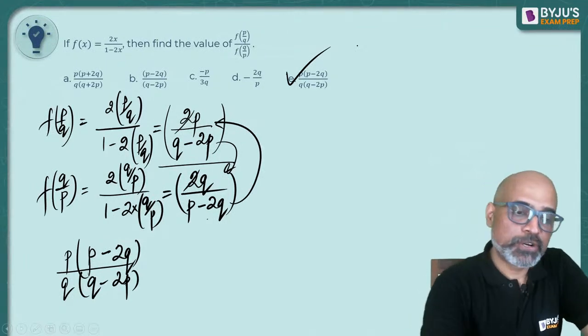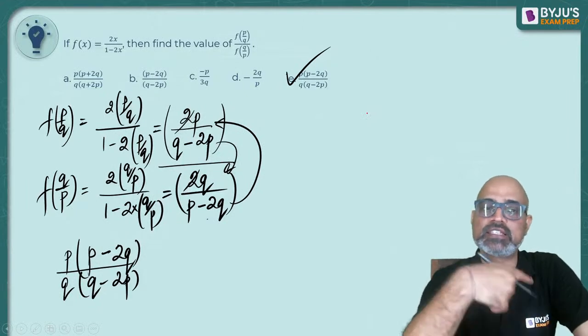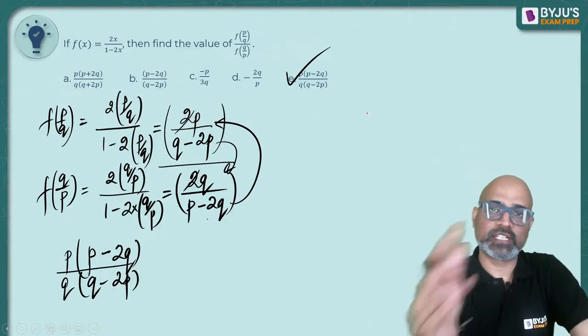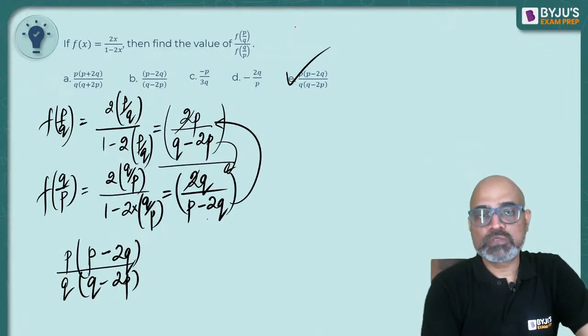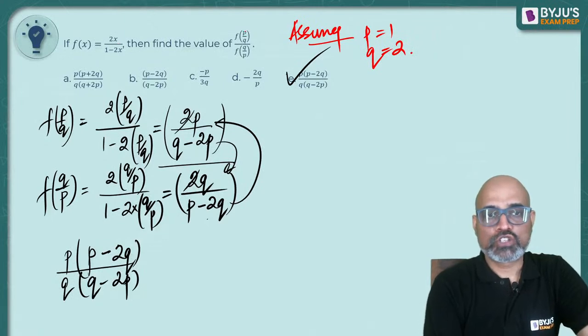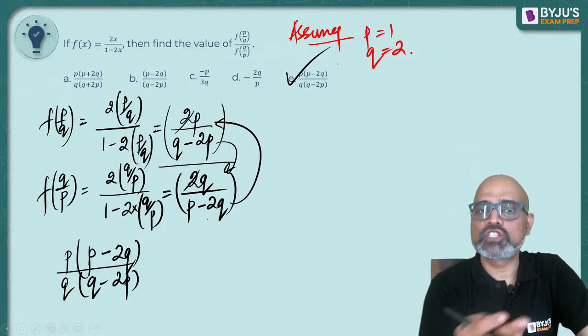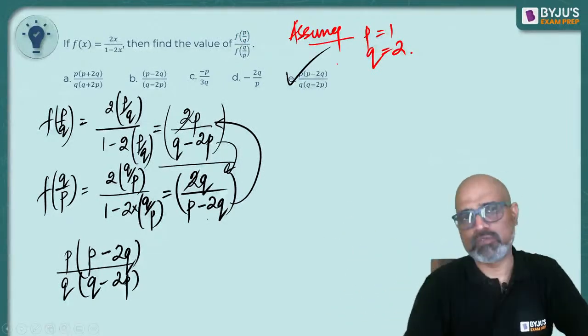Varsha, it's algebra only. Where there is x, you have to write p by q, on both sides. The second approach will be to assume some value for p and q. So assume, let's say, p is equal to 1, q is equal to 2. Okay? Or you can take p as 2, q as 1, or p as 1, q as 100, whatever you like.